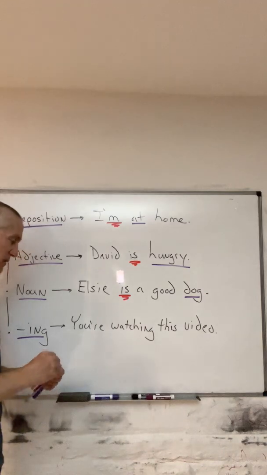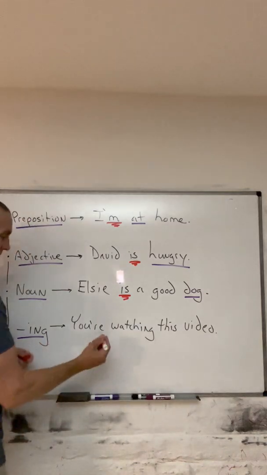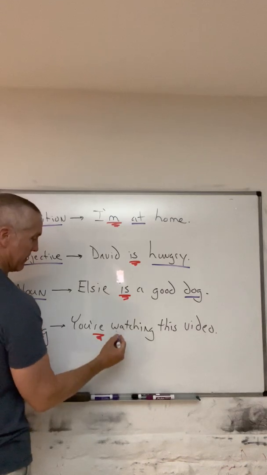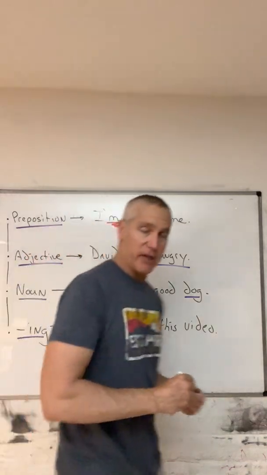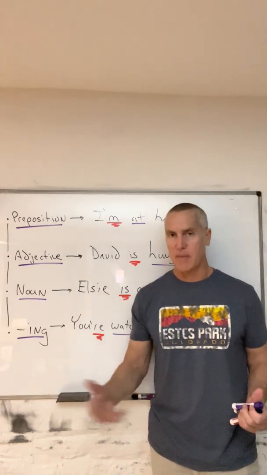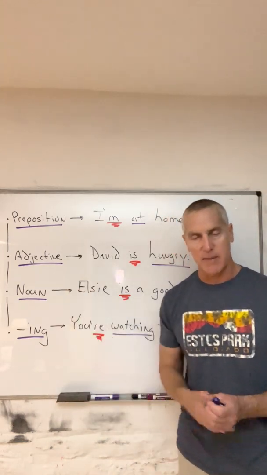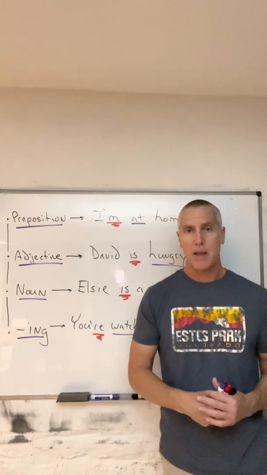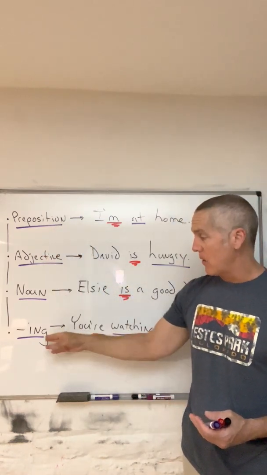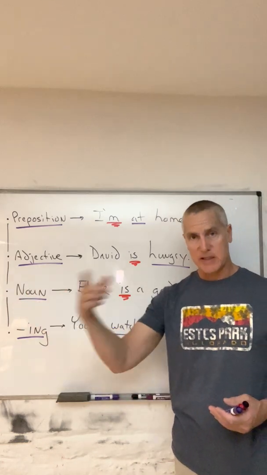You're watching this video. Here's, of course, the verb be. It functions as the auxiliary verb, and there's the main verb, watching. This is what we did in class last time, a little introduction, those 4 common sentences with the verb be. And of course, again, preposition, adjective, noun, and that progressive verb.